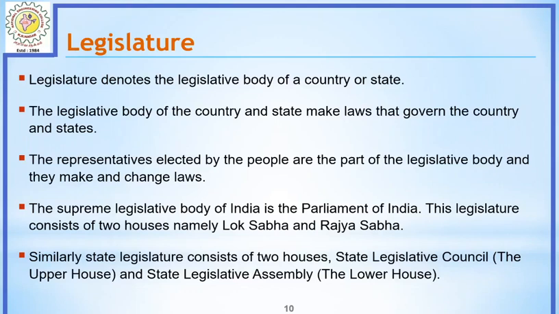In addition, at the time of need, based on people's necessity, they are able to create some laws. This is the responsibility of the legislative system state-wise and central-wise. The representatives, that is the politicians elected by the people, are the important part of the legislative body, and they make and change the laws, as I told earlier. The supreme legislative body of India is the Parliament of India. The legislature consists of two houses, namely Lok Sabha and Rajya Sabha. So Lok Sabha and Rajya Sabha are the important houses which come under the parliamentary system of India.